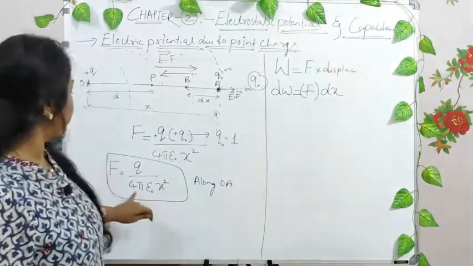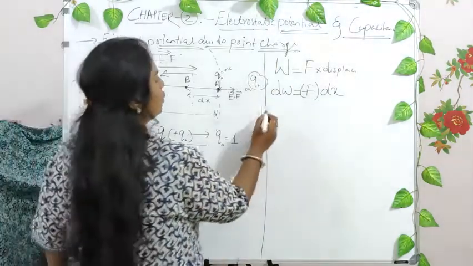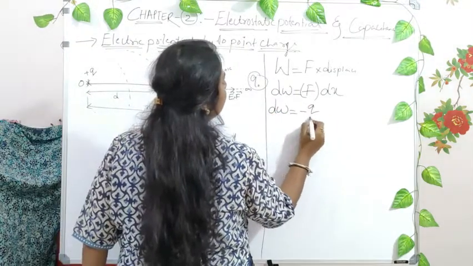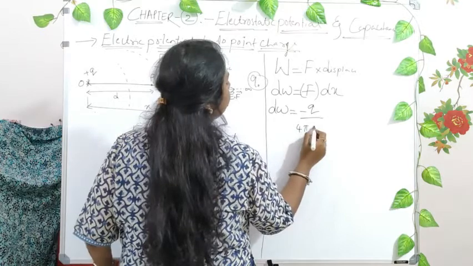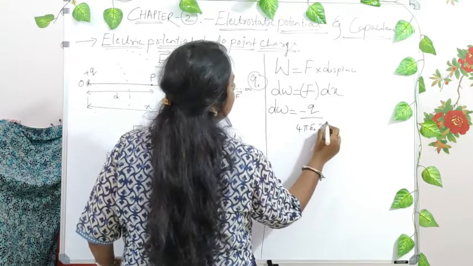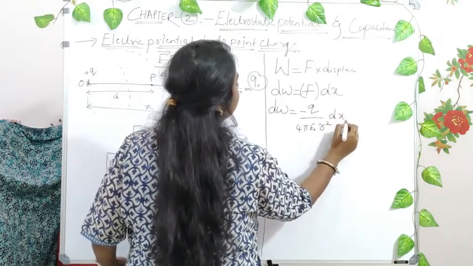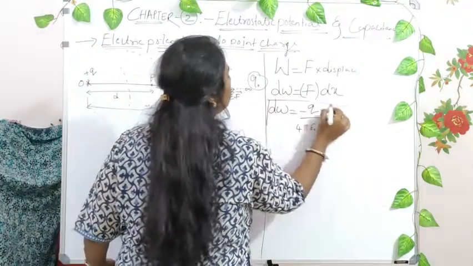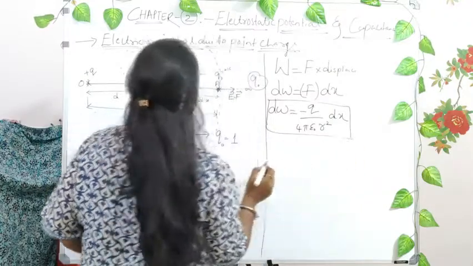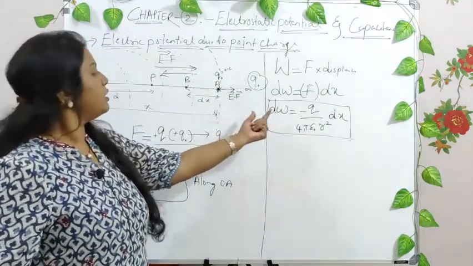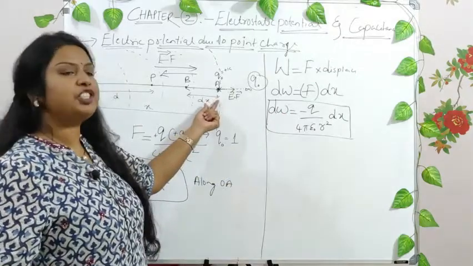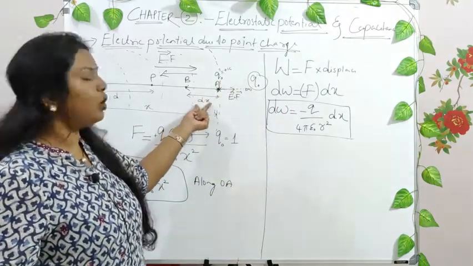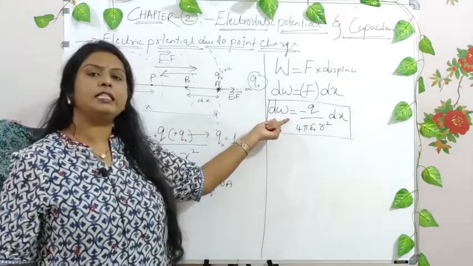Now substitute the value of F from this particular equation. So what do you get? dW is equal to minus Q divided by 4 pi epsilon naught r square into dx, right? Now this is the work done for a very small distance, say dx. This is a very small work done to move a test charge from A to B for a very small distance dx, and hence it is represented as dW.